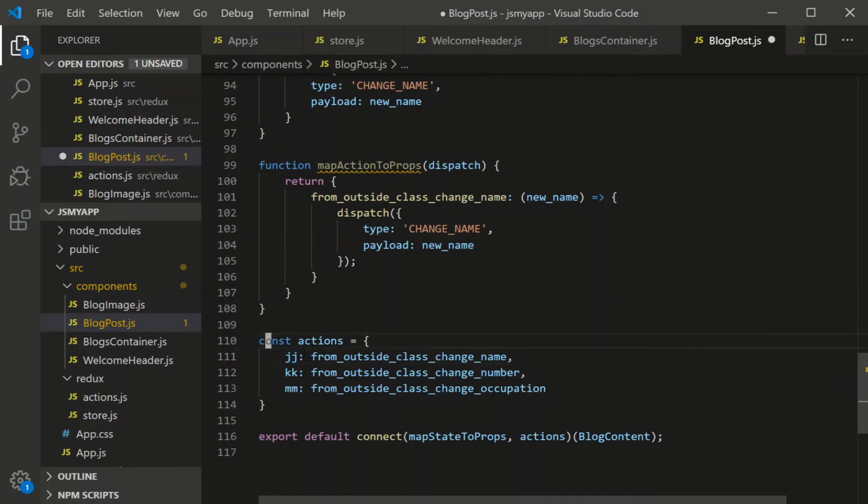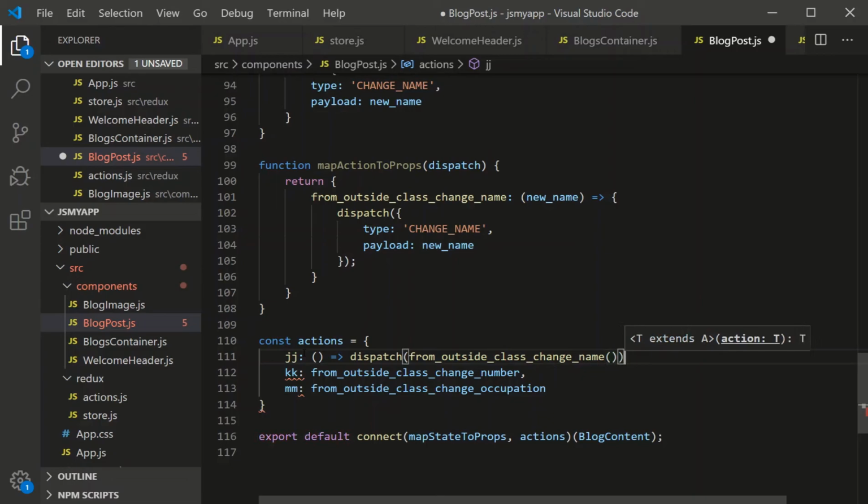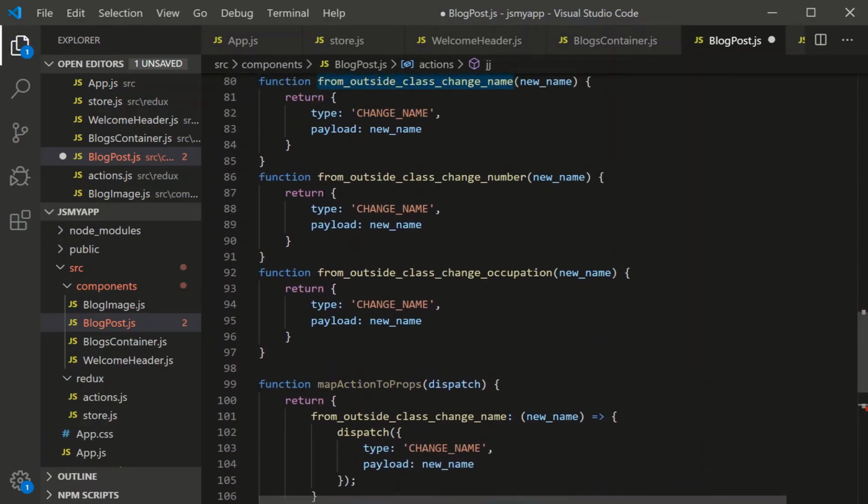And what does that look like? What that would look like would be something like this. Let's say, how would I write this? It'd be a function that calls dispatch, like this, and you're passing in the return value of this function. Well, what's the return value of this function? It's itself an object.